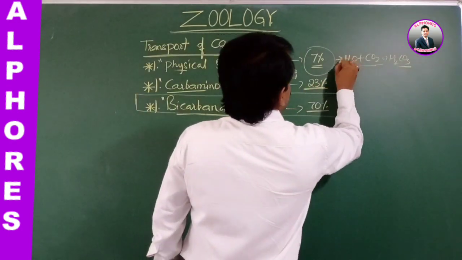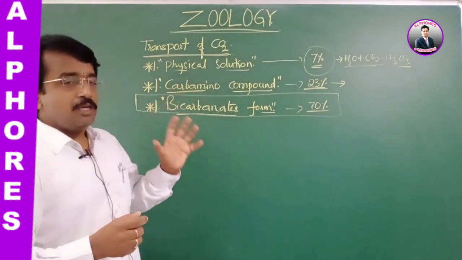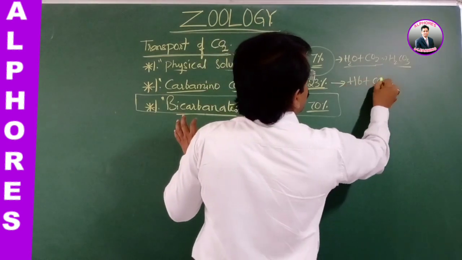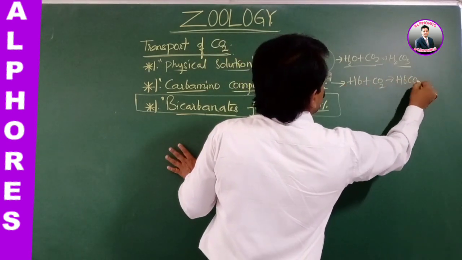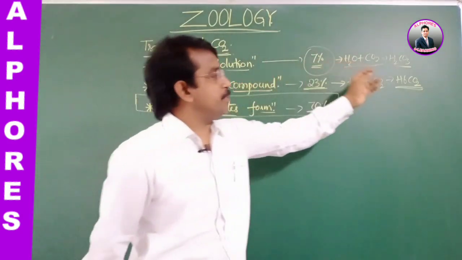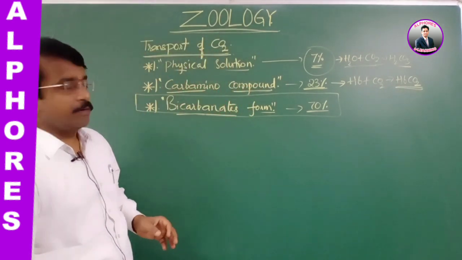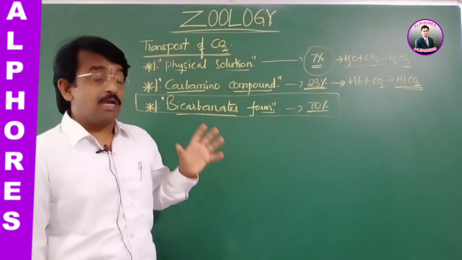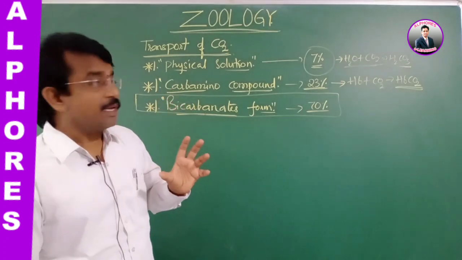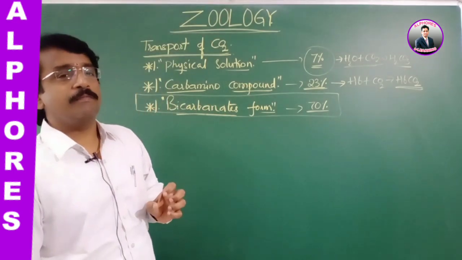Whereas the carbamino compounds: the respiratory pigment hemoglobin with the carbon dioxide forms carbamino hemoglobin. A carbamino compound is nothing but carbamino hemoglobin, through which 23% is transported. The hemoglobin is a conjugate protein, so the amine present in the protein combines with the carbon dioxide to form carbamino hemoglobin.